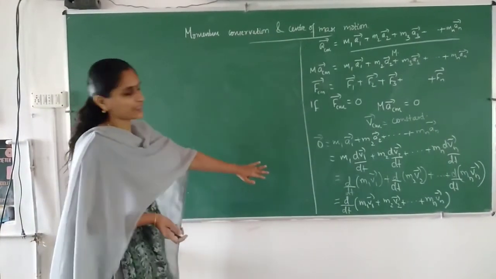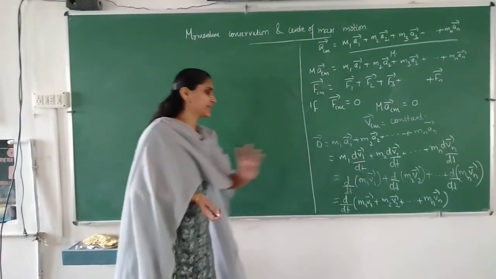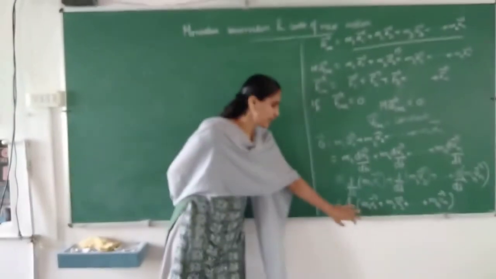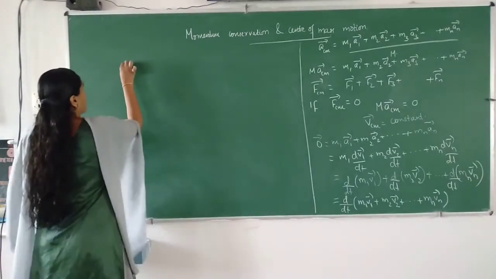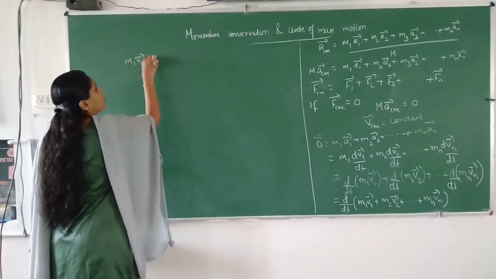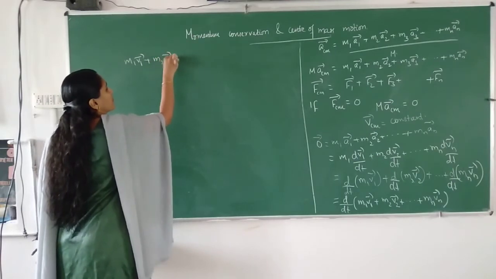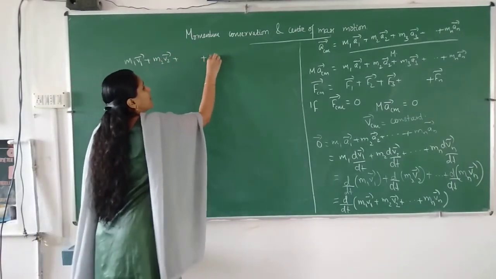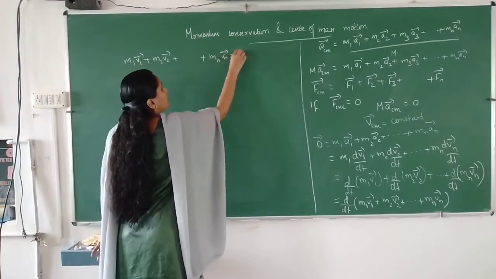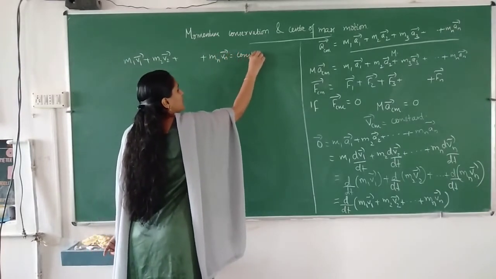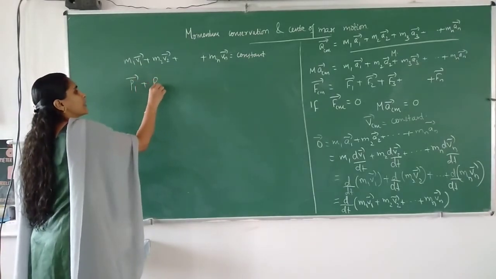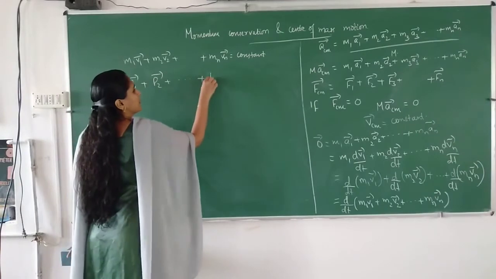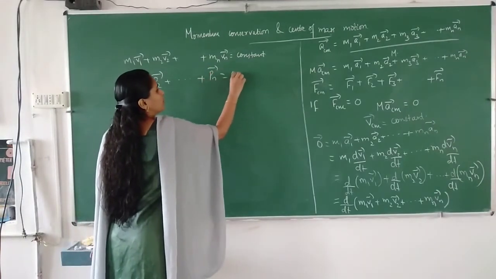So you can see that d by dt of M1 V1 plus etc. is equal to 0, which means this is constant. Derivative of a constant is 0, so we can write M1 V1 plus M2 V2 plus etc. plus Mn Vn is equal to constant, which means momentum is constant.